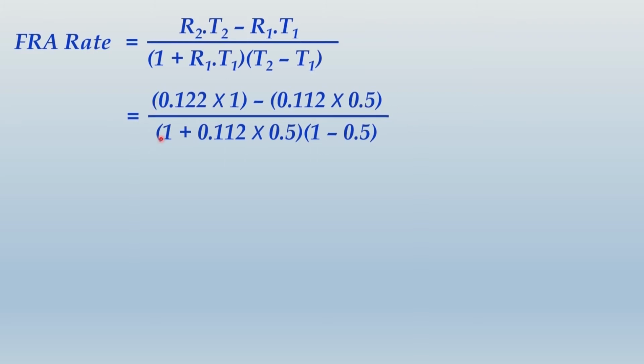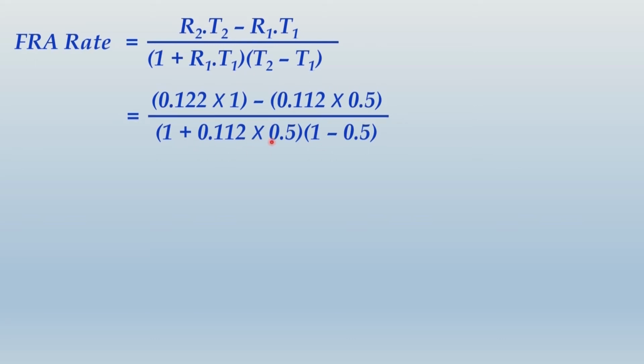Thereafter whole upon 1 plus R1 into T1, so 1 plus 0.112 into 0.5, and finally this last part within brackets T2 minus T1, that is 1 minus 0.5. Now in the numerator 0.122 into 1 will give you 0.122 as it is, and 0.112 into 0.5 you should get 0.056.